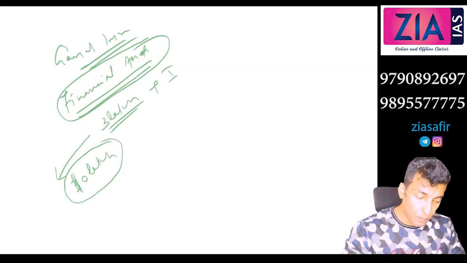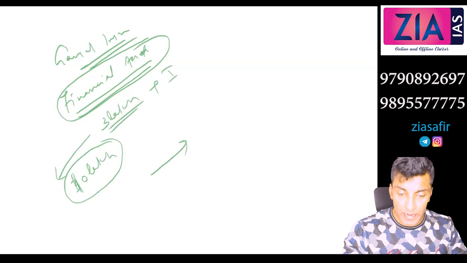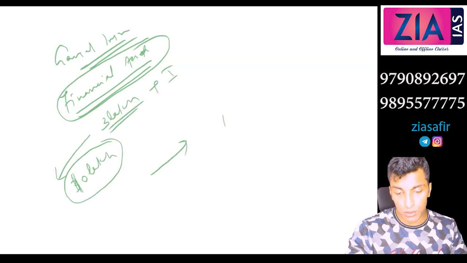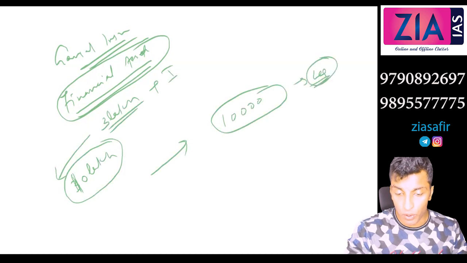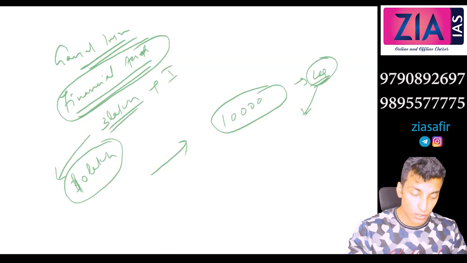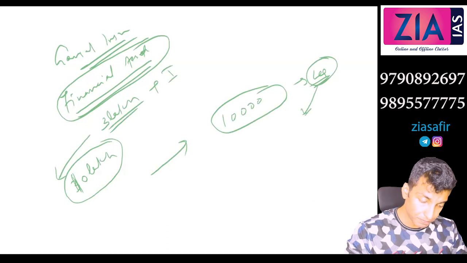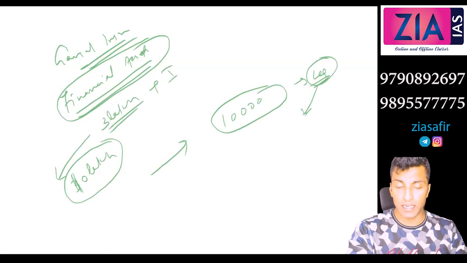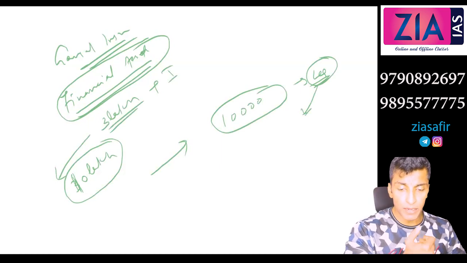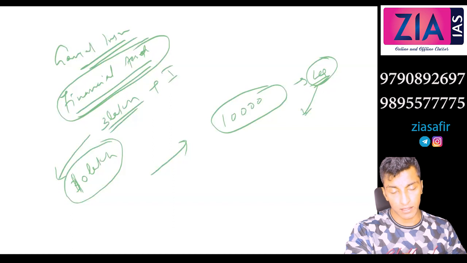But when it comes to general insurance, let's say you are paying 10,000 for your car insurance. You will not get this back if there is no accident. Only in case of an accident, or in case of any hospital case if you have taken health insurance, the company will take care of that.